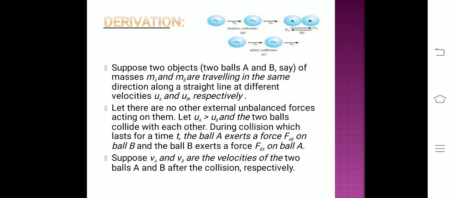Let there be no external unbalanced forces acting on them, and the velocity of ball A is greater than the velocity of ball B. The two balls collide with each other, so during the collision, which lasts for a time t, ball A exerts a force FAB on ball B and ball B in turn exerts a force FBA on ball A. Let us suppose that VA and VB are the velocities of the two balls A and B after the collision.